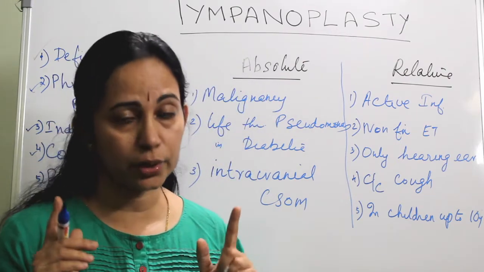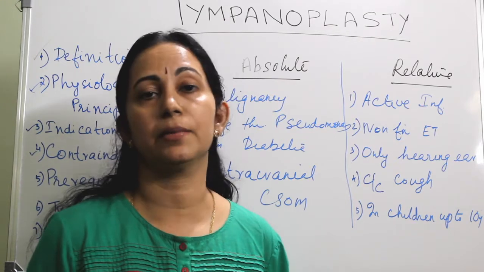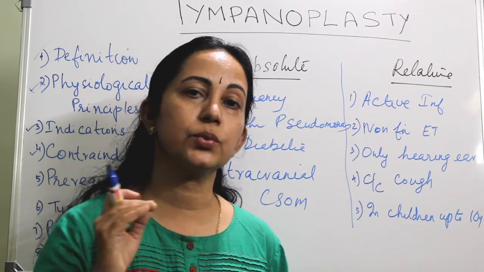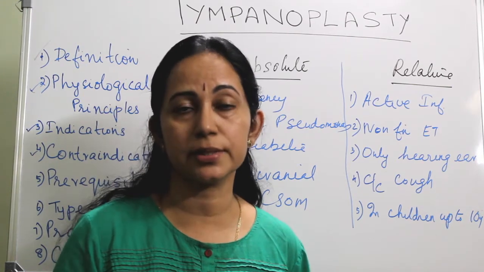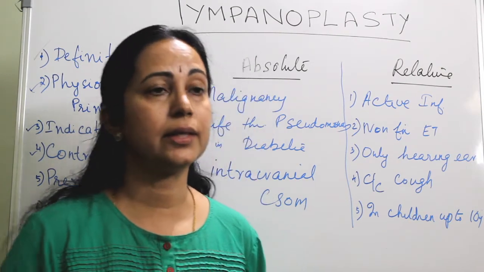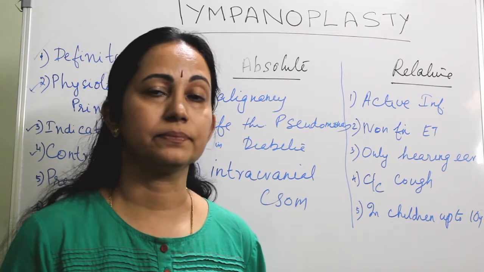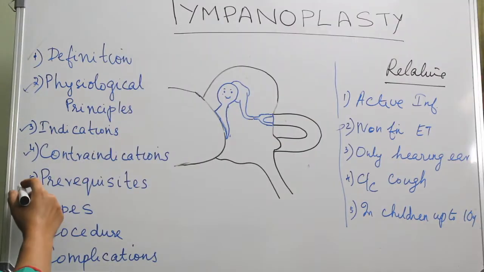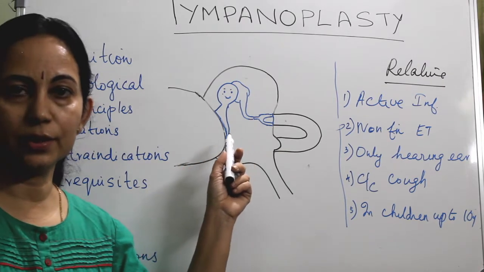Otherwise, if there is no cholesteatoma or bilateral tympanic membrane perforation, better you hold till 10 years of age, as evidence shows that the results of tympanoplasty done under 10 years of age are comparatively less. Okay.